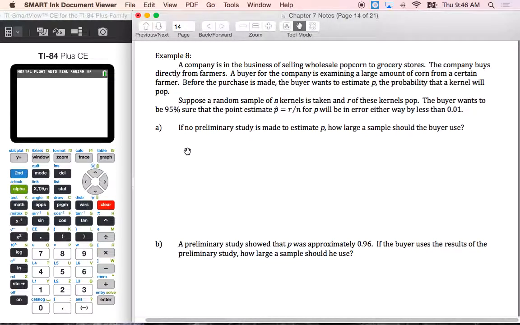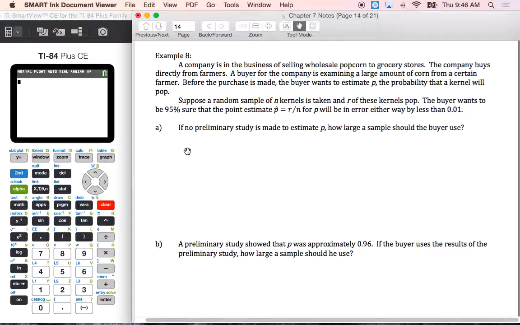So for example 8, a company is in the business of selling wholesale popcorn to grocery stores. The company buys directly from farmers. A buyer for the company is examining a large amount of corn from a certain farmer. Before the purchase is made, the buyer wants to estimate P, the probability that a kernel will pop. Suppose a random sample of N kernels is taken and R of those kernels pop.